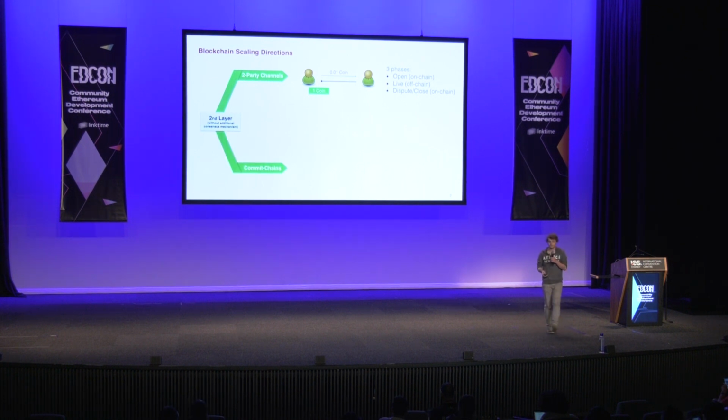Then we have commit chains. In a commit chain, you have a central operator and the users around. There is only one phase, the periodic commit. The operator of this commit chain will put on chain an aggregate of the transactions periodically. Some examples of commit chains are Plasma and NOCUST, which I'm going to detail now. And for payment channels, you have Lightning Network, Raiden, and others.